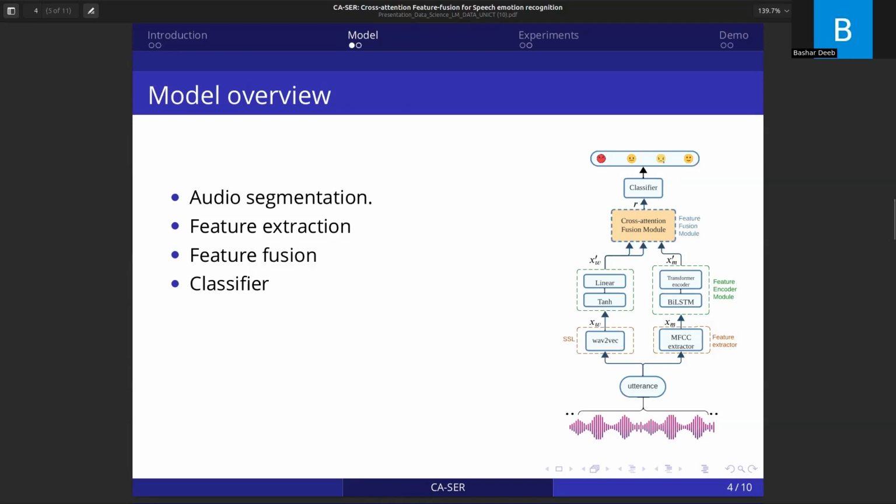Here you can see the architecture of the CASER model. We segment the utterance into sequences of fixed length each. These sequences are used as input to the wav2vec model, followed by a pre-processing model. Meanwhile, we extract the mel frequency cepstral coefficients and feed them into the feature encoder module. Then we obtain a fused representation by using the cross-attention fusion model. These representations can be used to classify the input utterance into one of the 4 emotional labels.